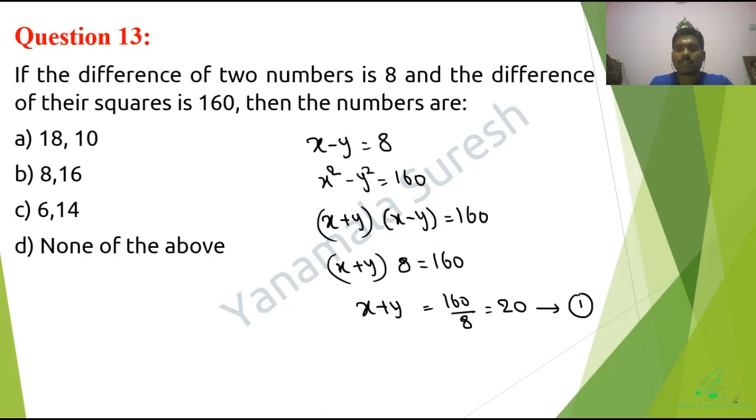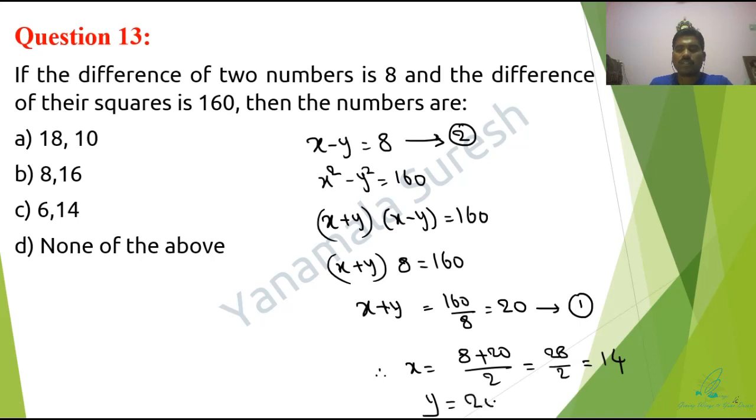That is the first equation. Let us assume that. And the second equation, the difference of the two numbers equals 8. Now if I add these two equations, I get the x value as 8 plus 20 divided by 2. That is nothing but 28 divided by 2, which is equal to 14. Done. Now what about the y value? The y value is given by 20 minus 14, which is equal to 6. So the required numbers are 6, 14 or 14, 6.